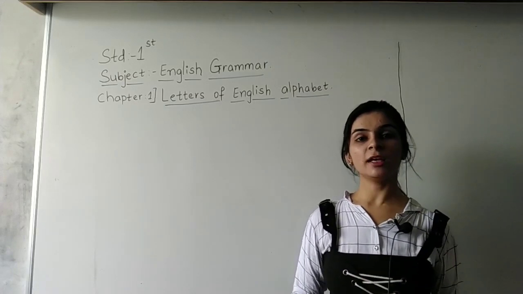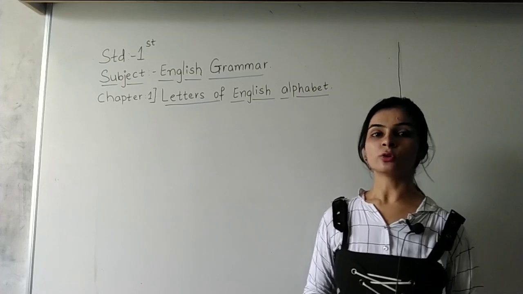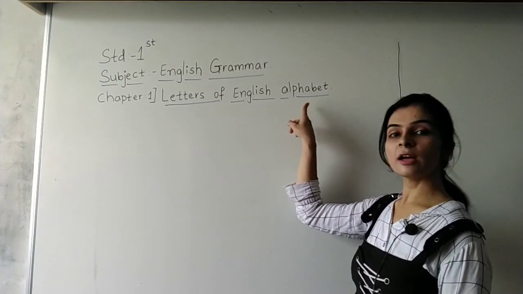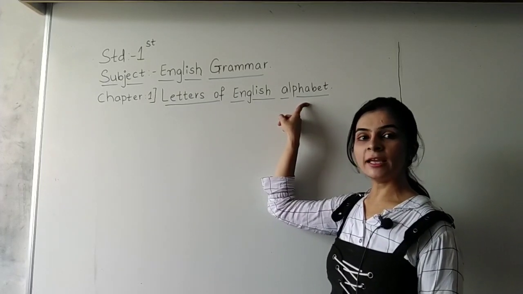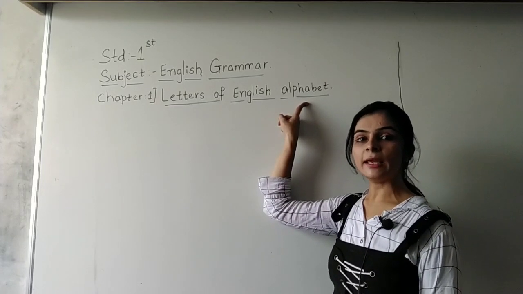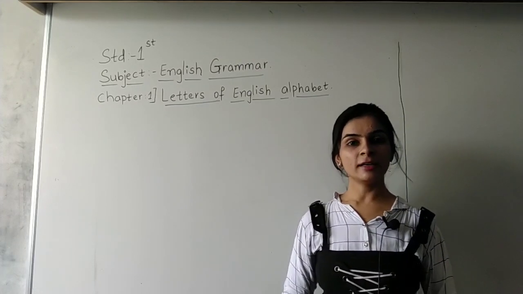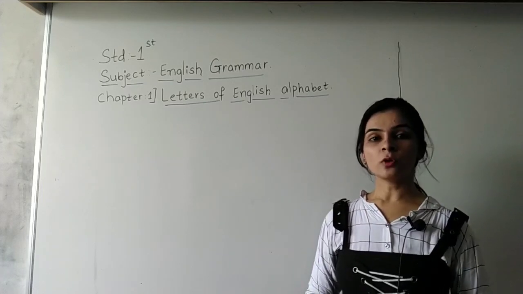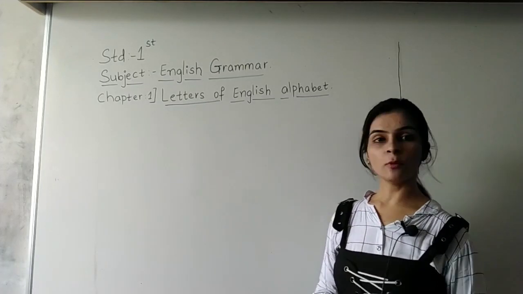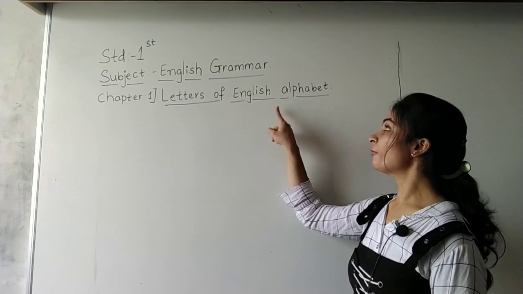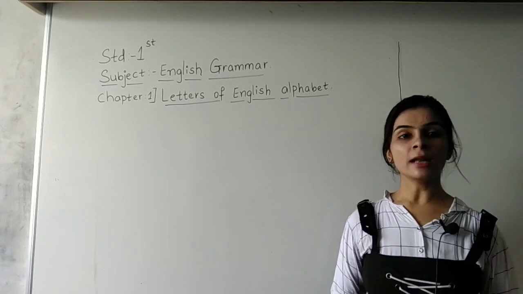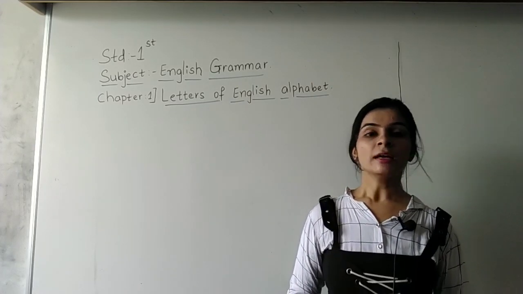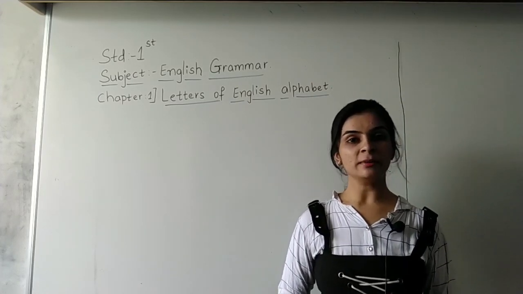बस तो same thing we are going to repeat again. So what is the name of our chapter? Letters of English alphabet. आप सबको पता है English alphabets means what? A, B, C, D are called as English alphabet. So students, I hope you understood the name of the chapter. Letters of English alphabet. Okay. Now these letters can be written in capital and small. Capital ABCDs and small ABCD.